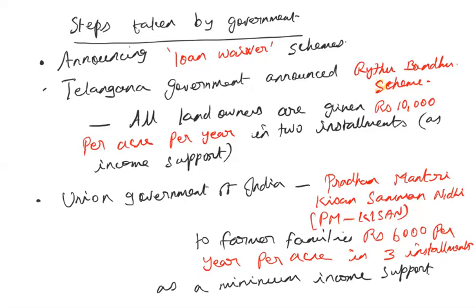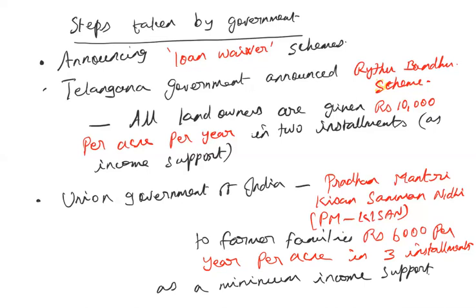Okay. So these are all the causes and measures for rural indebtedness and the steps taken by the government. We are finished with the agricultural topic, starting with the causes of low productivity in agriculture and the reforms undertaken by the government: institutional reforms, that is land reforms and the green revolution, and the most important problem, agricultural credit.